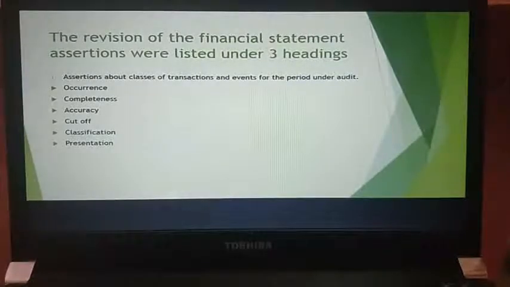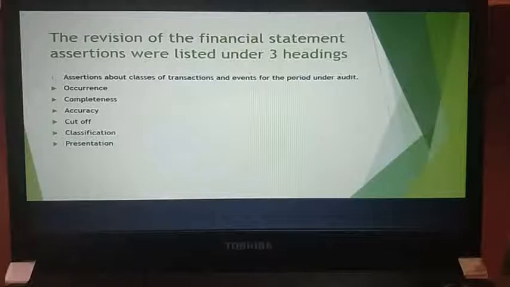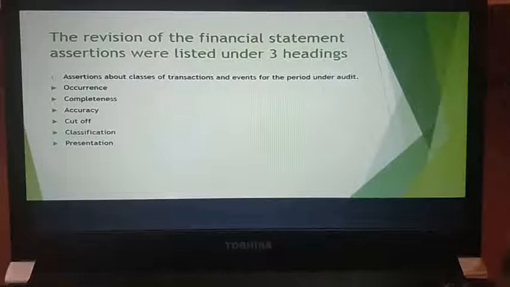Next, you have presentation, how you are actually presenting it, how the transactions and events are appropriately aggregated or disaggregated and clearly described, and related disclosures are relevant and understandable in the context of the requirements of the applicable financial reporting framework. Okay, how you are presenting this particular information.